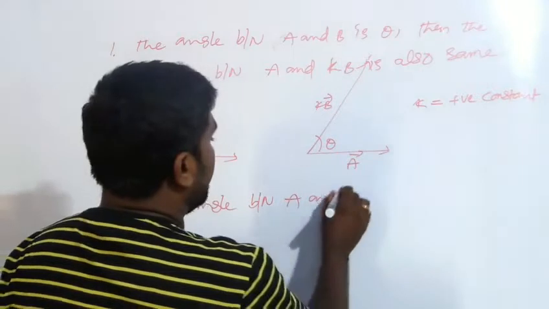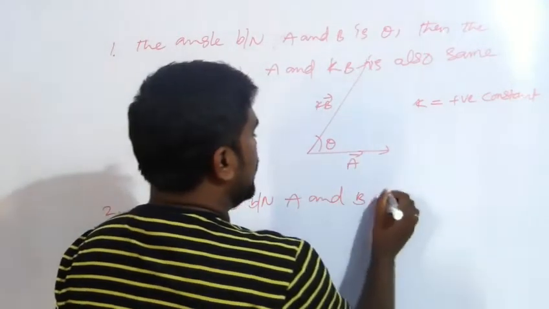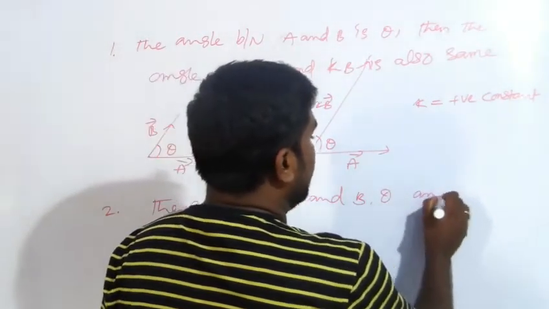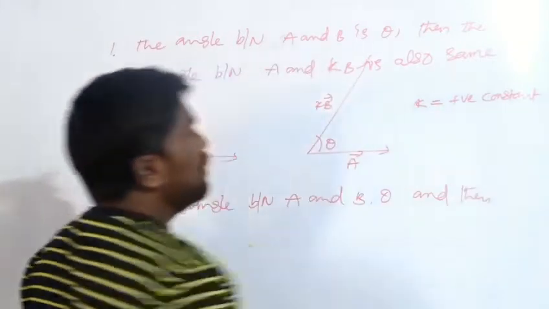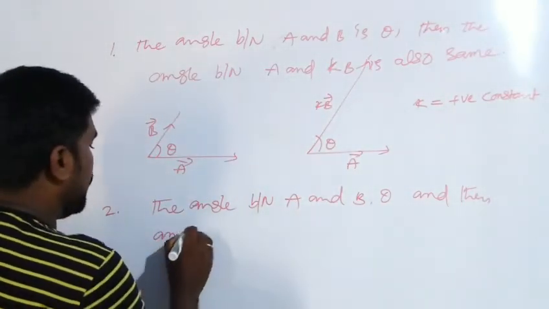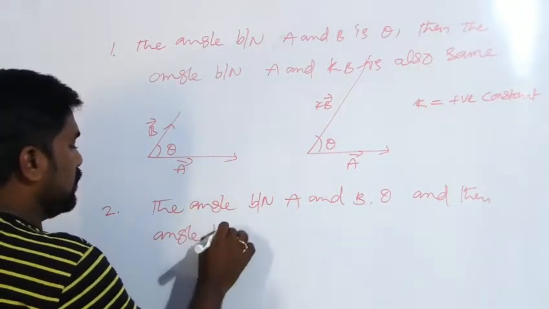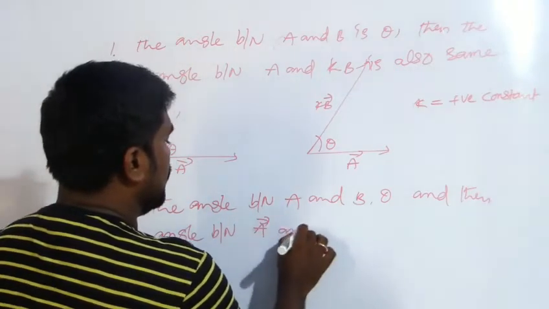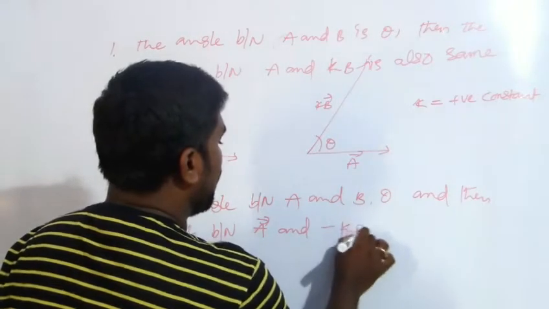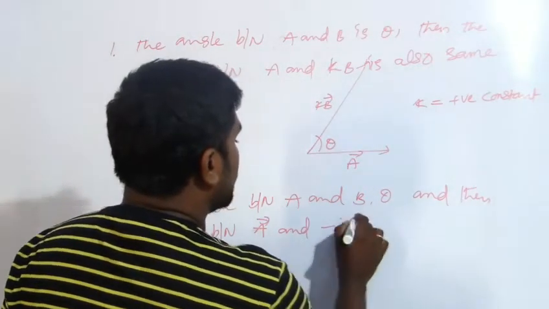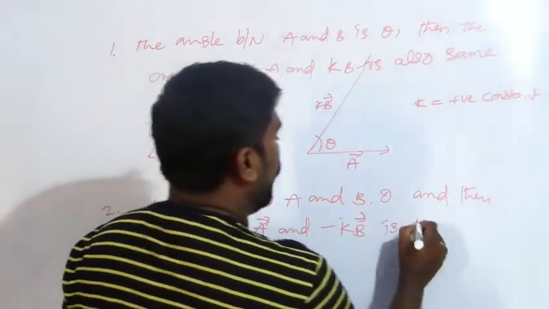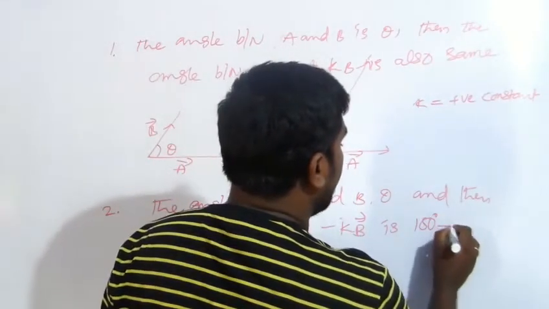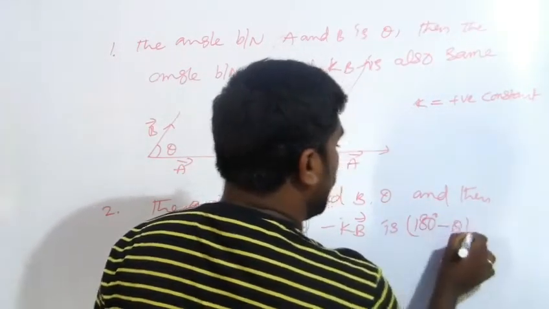And coming to the second one, the angle between A and B is theta, and the angle between A and minus KB is 180 minus theta. 180 minus theta. This is very, very important.